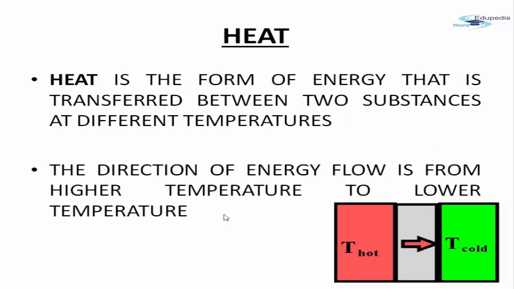Another way of defining heat is that it is a form of energy that is transferred between two substances which are at different temperature. That is, one is hot and the other one is not so hot, or it is slightly cold. So the heat will transfer from the hotter object to the colder object. The direction of energy flow is from higher temperature to the lower temperature. That means from hot to cold. So this is what is known as heat.